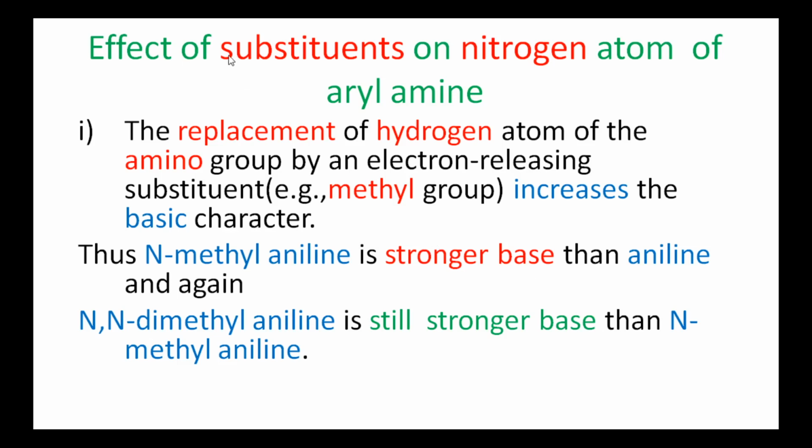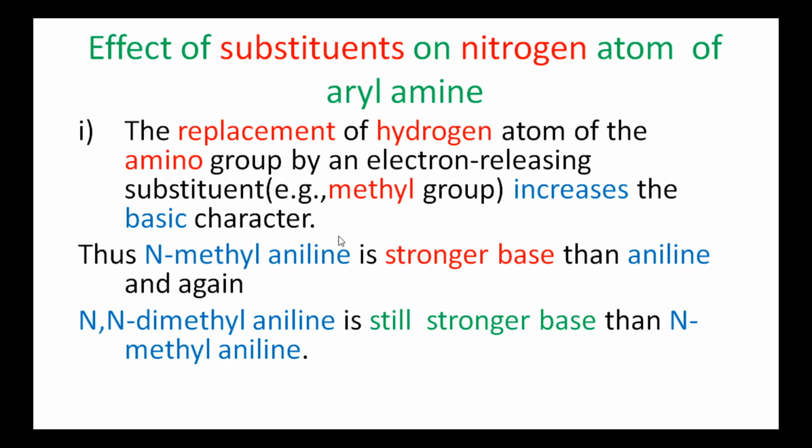Next, effect of substituents on the nitrogen atom of aryl amines. The replacement of a hydrogen atom of the amino group by electron releasing substituents, an example of which is the methyl group, increases the basic character.